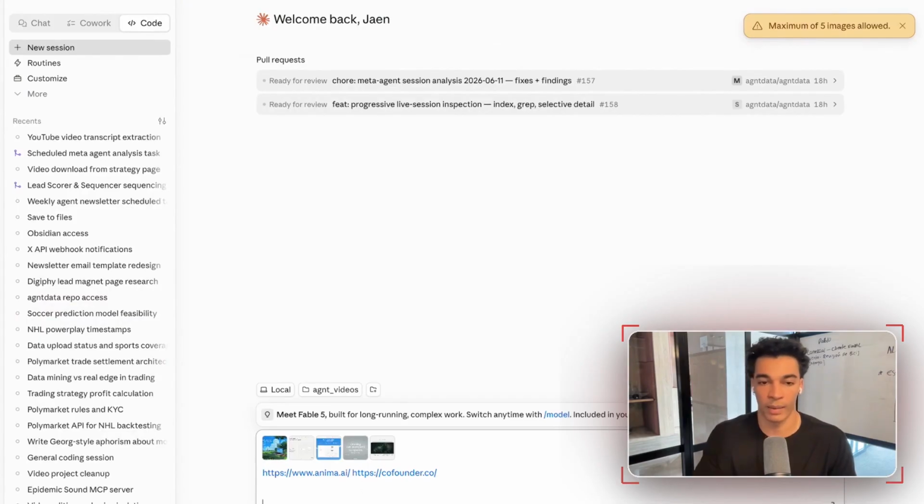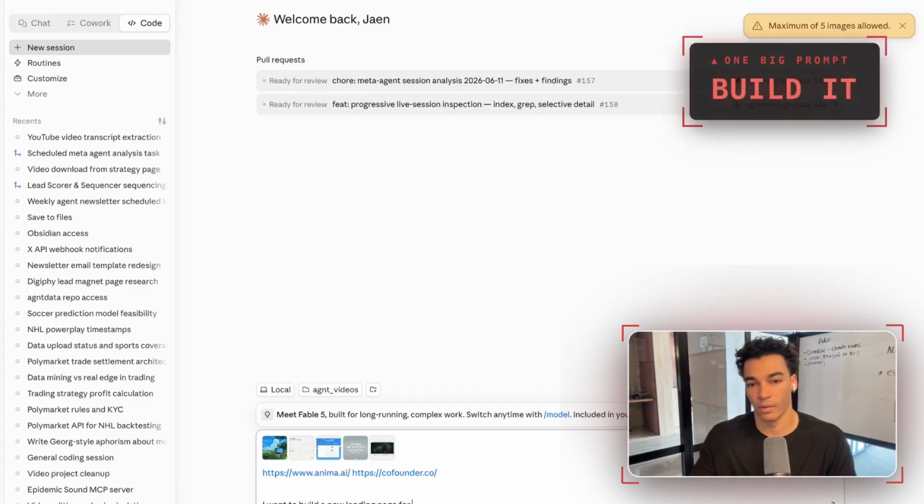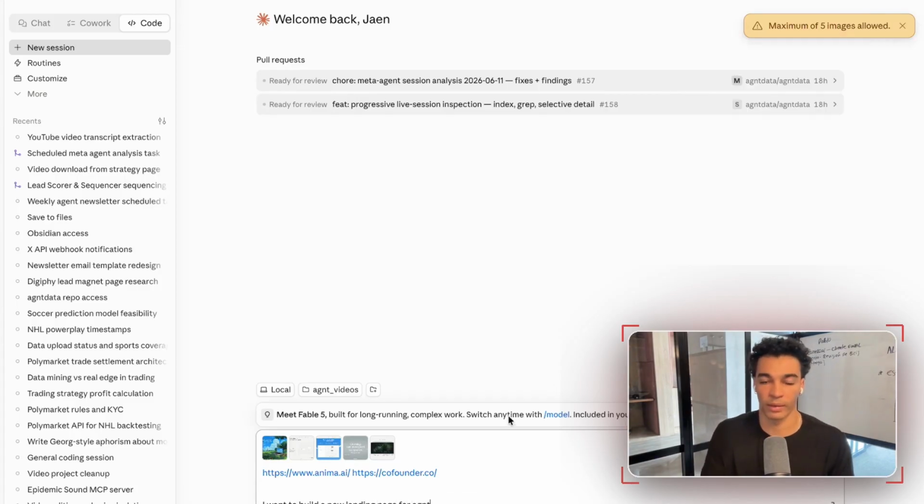Now all that is in the context, and I'm going to say I want to build a new landing page for Agent. I'm going to switch to transcribing. We already have a layout of the website copy listed in both the Obsidian Vault and our documents for the actual website itself. Go ahead and use our copy along with the design inspiration I provided from these two websites that creates a new landing page that integrates the design language and design elements and also the animation styles from the two example sites that I provided you.